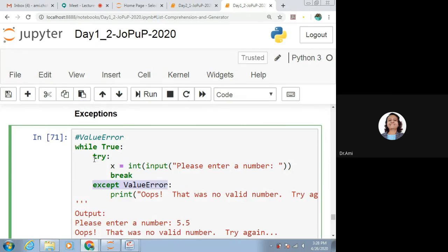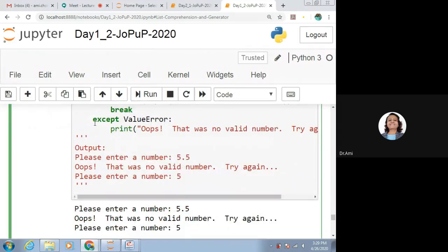Here we are writing try colon, x is equal to whatever statement can generate the exception, so we have written it inside the try block. Then we do have the break. After that, say except ValueError and we are giving the message.